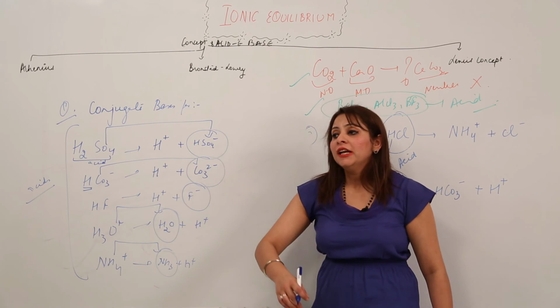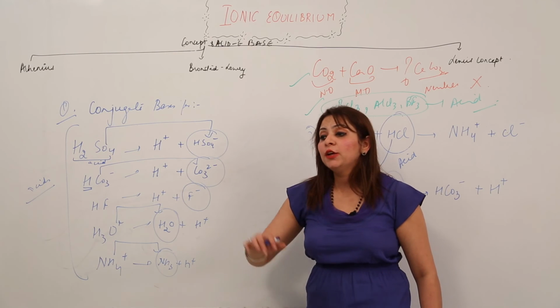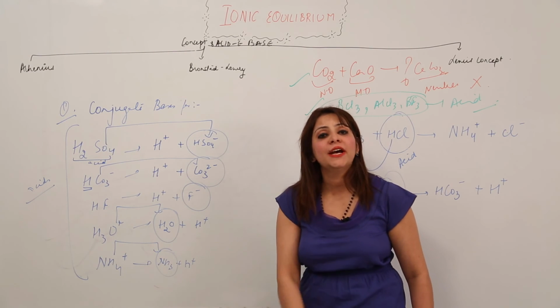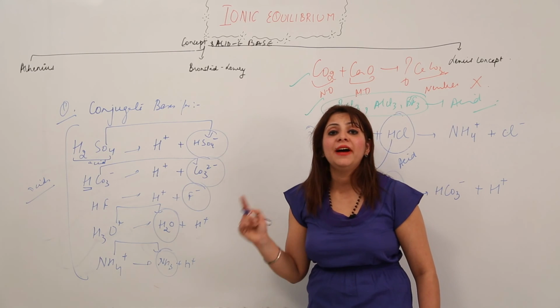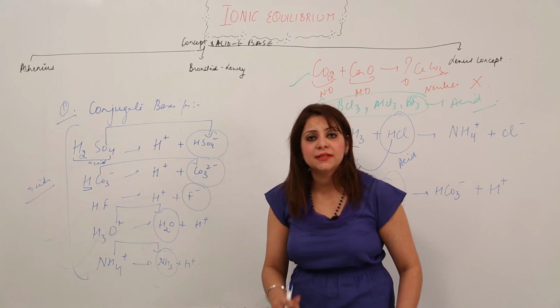If you have to write the conjugate base, then from what you are given, just remove the H ion from it, right? Do not remove all the H ions because it happens stepwise. So just remove one H ion at a time, right?